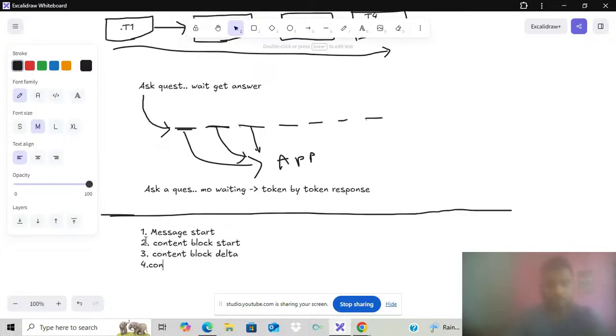Then content block stop. If we finish the content, they will send you the content block stop. Stop means all the response is completed.